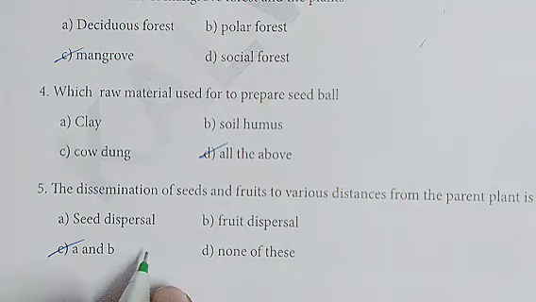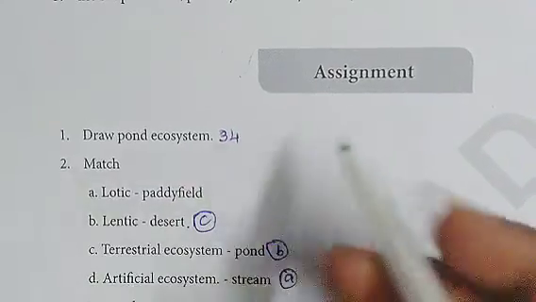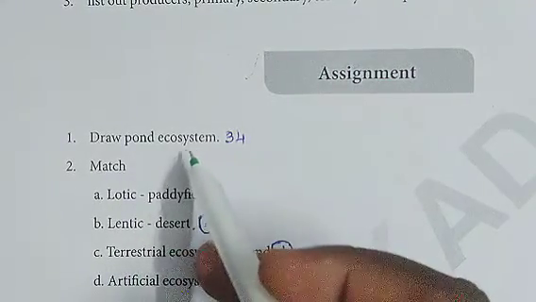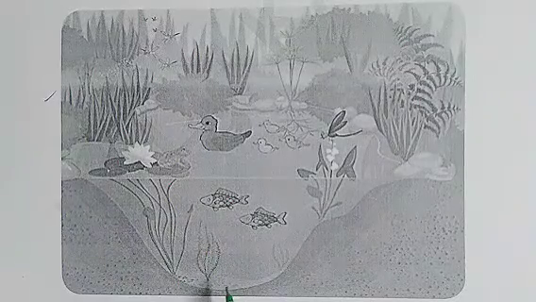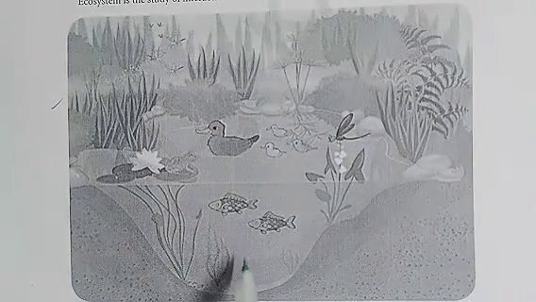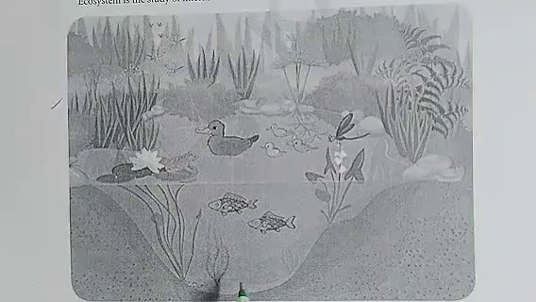Now moving on to Unit 11. So Unit 11 assignment answers. First one, draw pond ecosystem. So they have asked to draw the pond ecosystem. So this is the picture of the pond ecosystem.